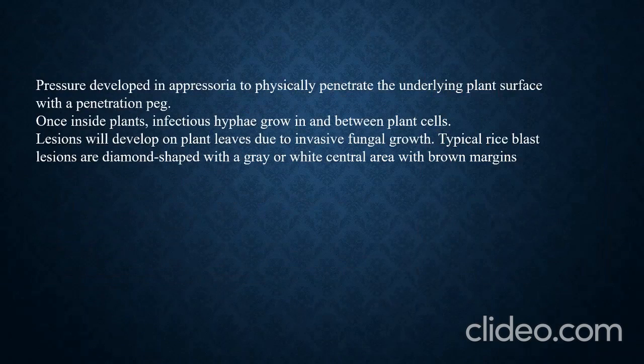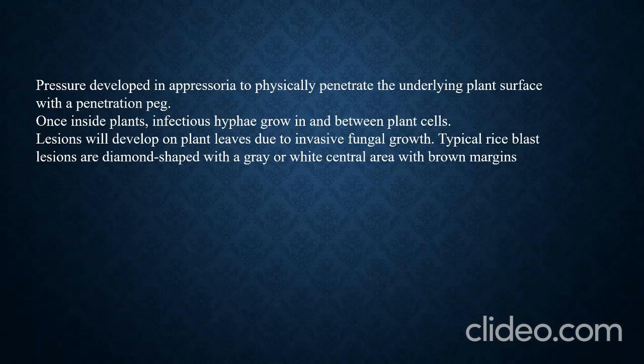The pressure developed in the appressorium physically penetrates the underlying plant surface with the penetration peg. That pressure leads to the breakage of the cell wall and penetration of the appressorium takes place.